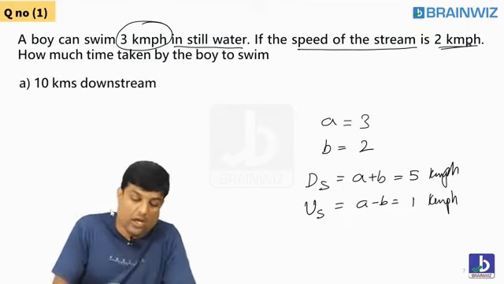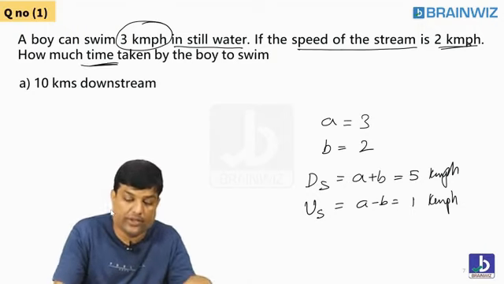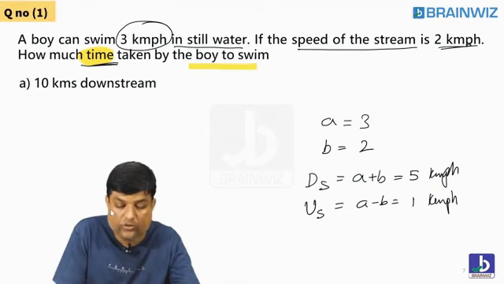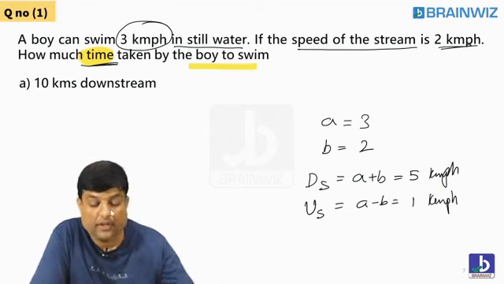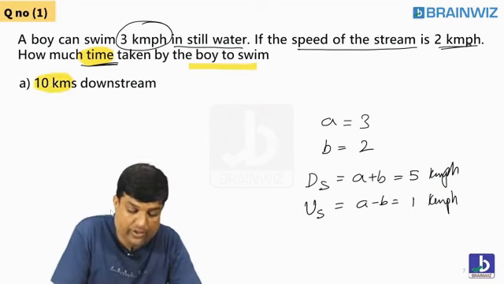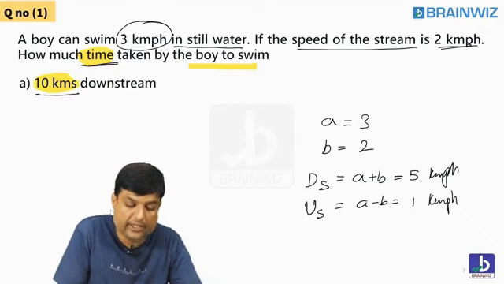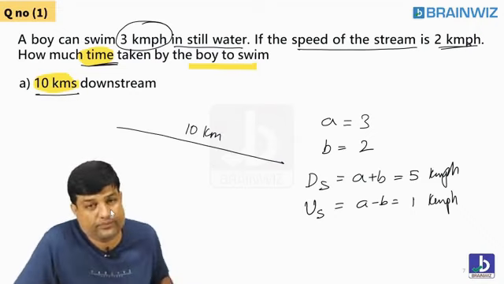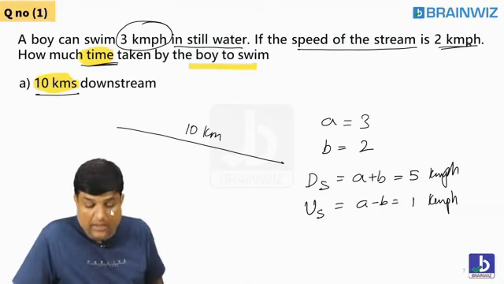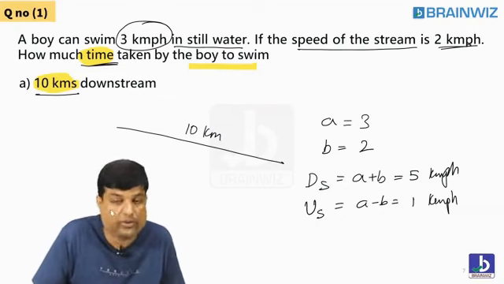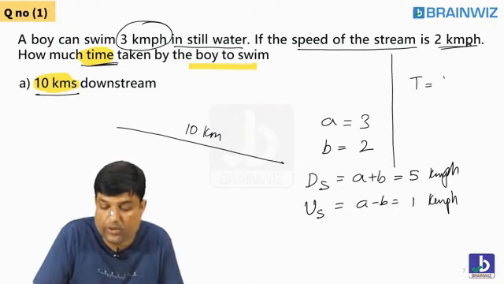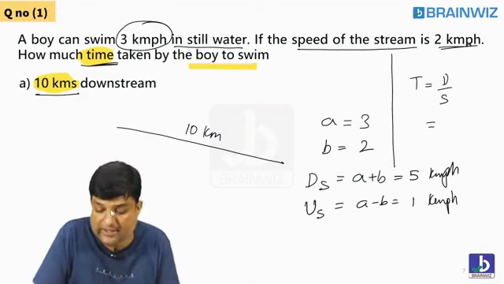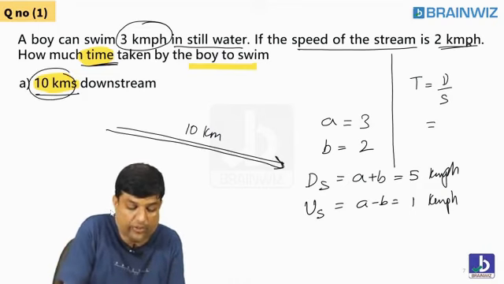Look, students, what did he ask you here? How much time will it take for the boy to swim 10 kilometers downstream? Tell me, students, what is the distance? 10 kilometers, if you want to go down. So tell me how much time is taken for you? Time is equal to, as I told you yesterday, distance by speed. So tell me what the distance is. The distance is 10 kilometers you have to travel downstream.